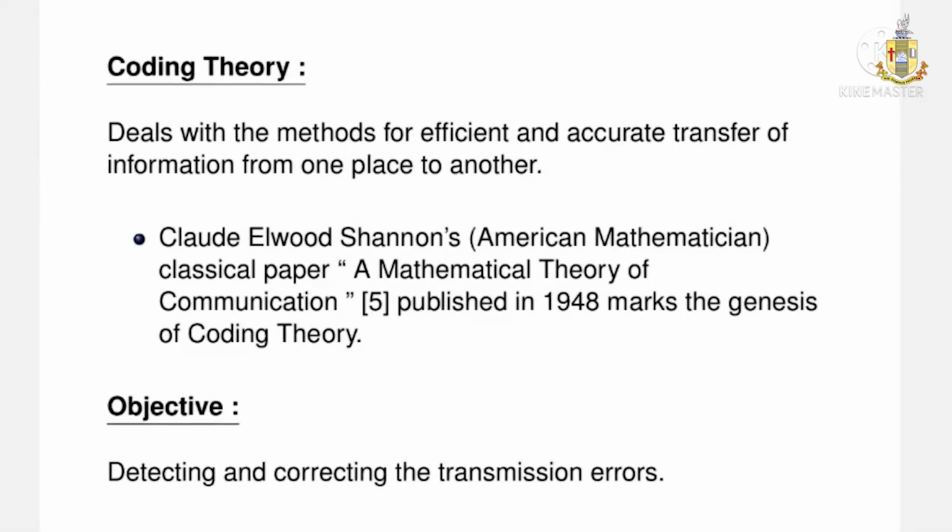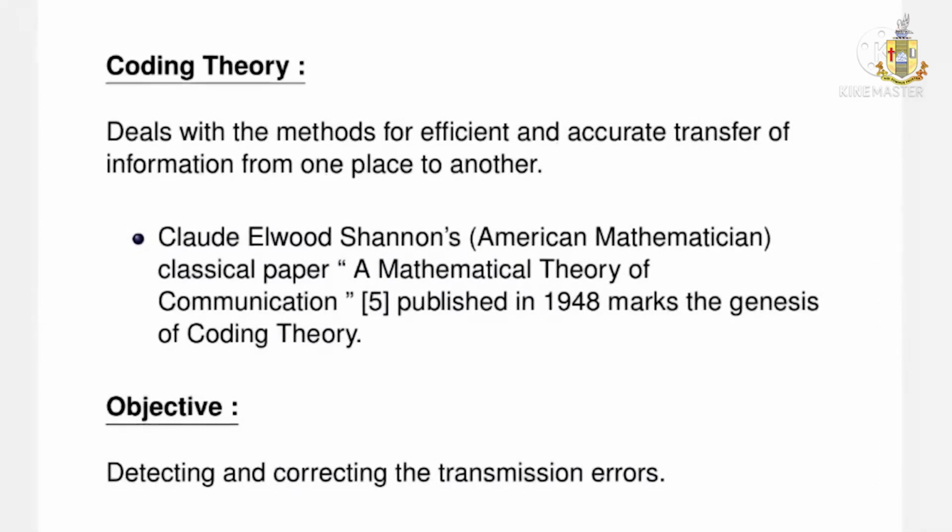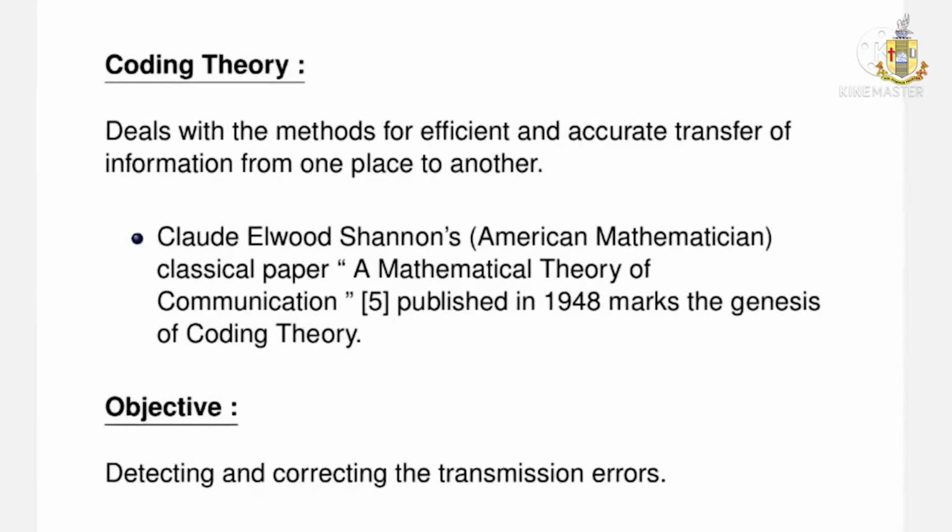Some kind of error takes place in the information that was sent by the satellite, and we have to detect those errors and correct them. That is one of the main objectives of coding theory. We should be able to devise codes in such a way that we can detect and correct errors. It all started with this famous paper written by Claude Shannon, The Mathematical Theory of Communication.